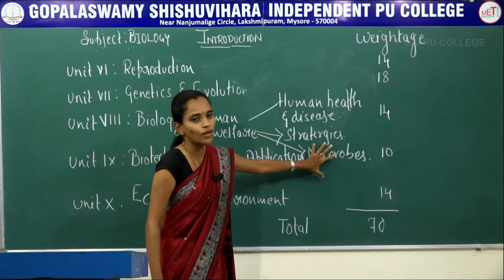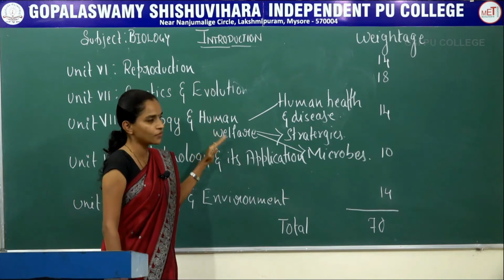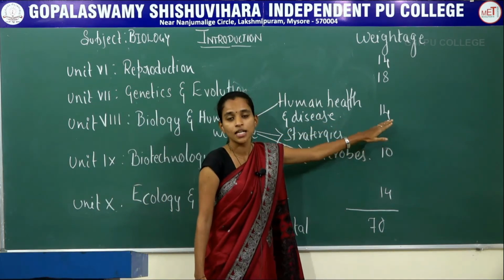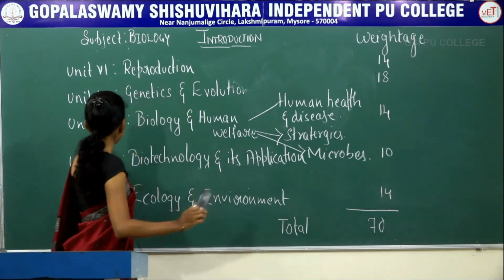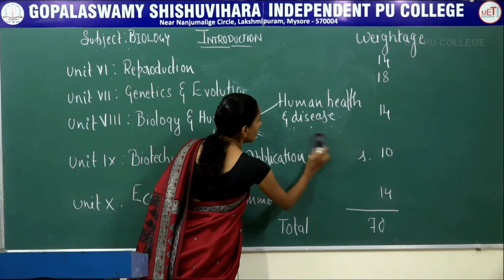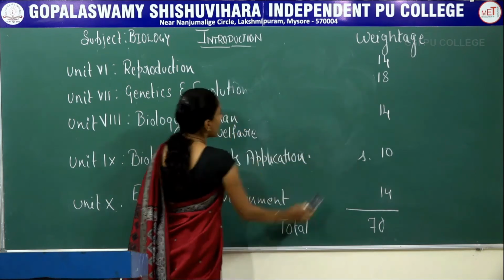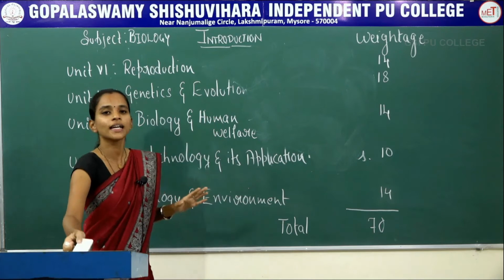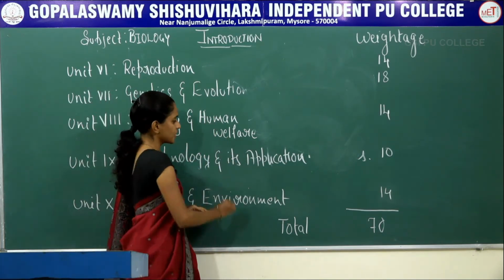So together all these three chapters coming under the unit biology and human welfare come for 14 marks. That is, the weightage of this unit is about 14 marks for your final exam. Next, the fourth unit, that is unit 9, is biotechnology and its application. When it comes to the chapters included here, there are two different chapters included.